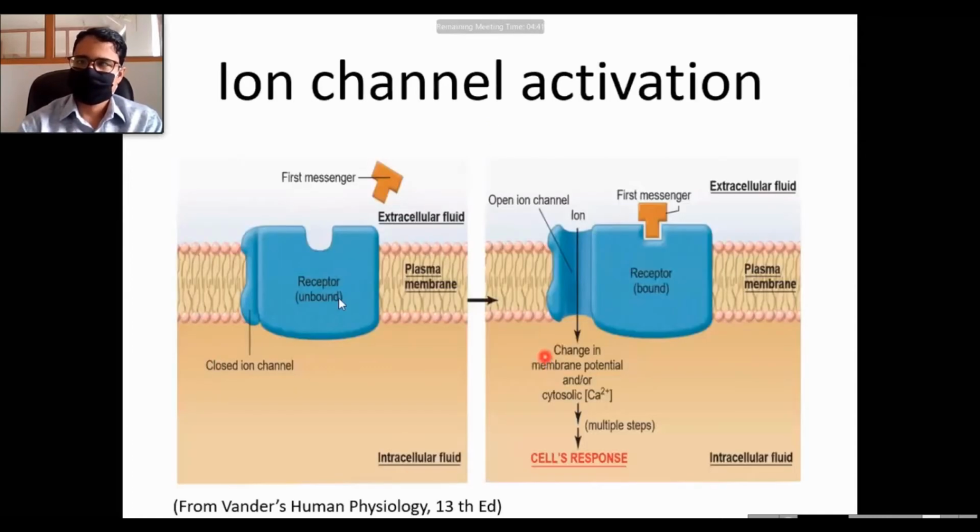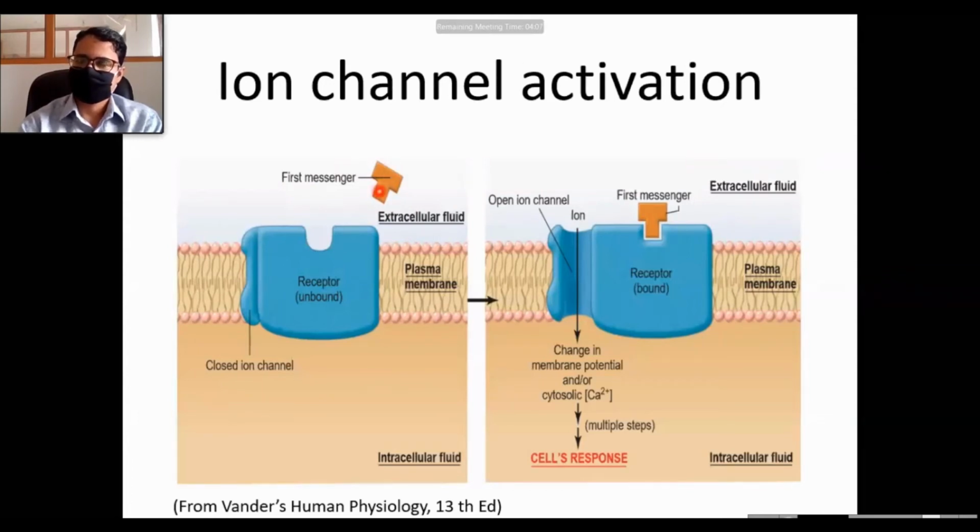And you can see here one figure for ion channel linked receptors. Once the receptor and the hormone interact, in other words, when the hormone molecule, which we also call the first messenger, because the second messengers are the intracellular messengers and first messengers are the extracellular or intercellular messengers. The first messenger here is the hormone molecule.